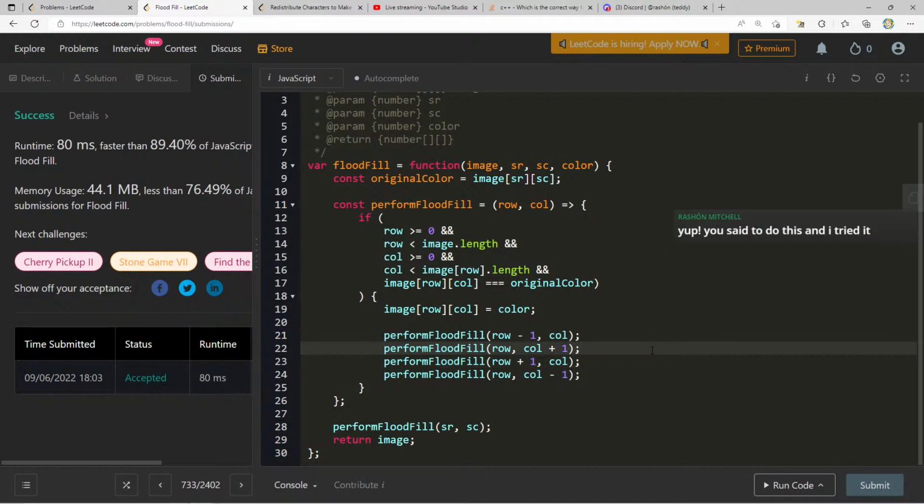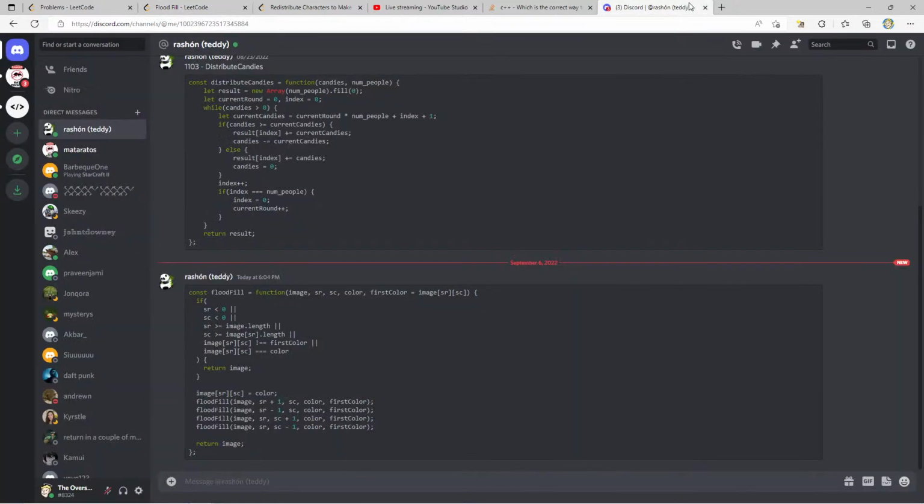Yep, you said to do this and I tried it. Nice. Yeah. No, so if image and image row color equals original color, return image.